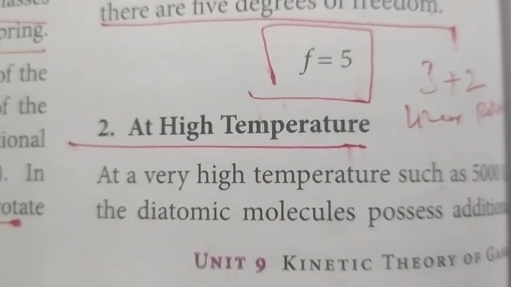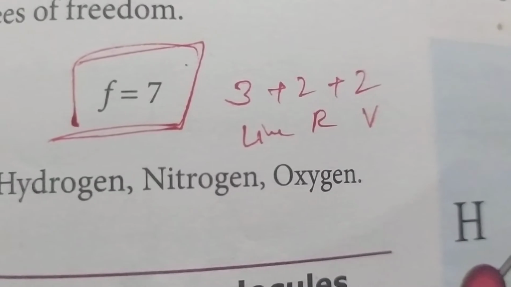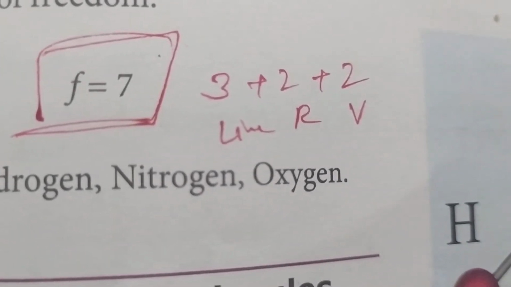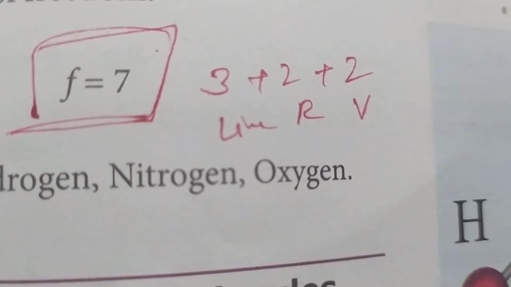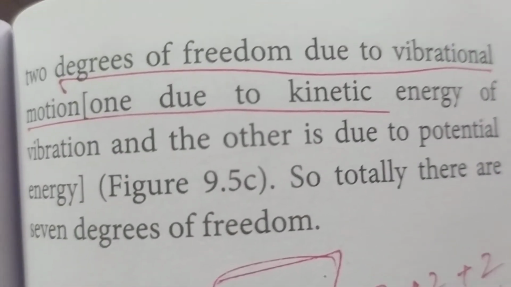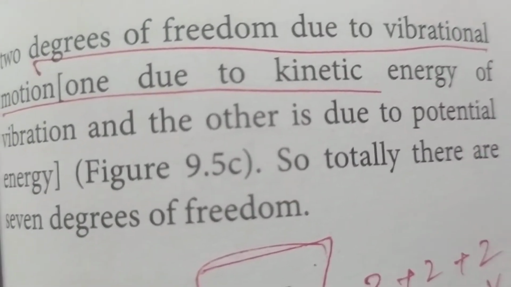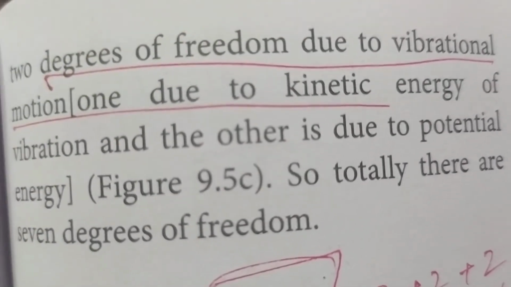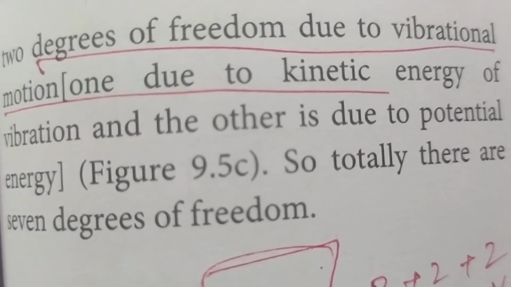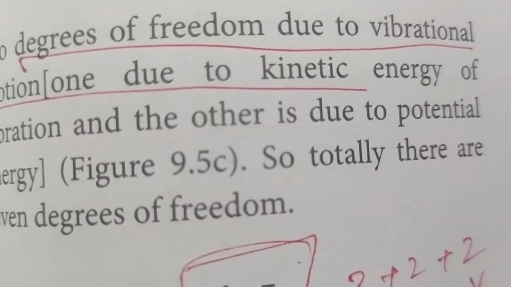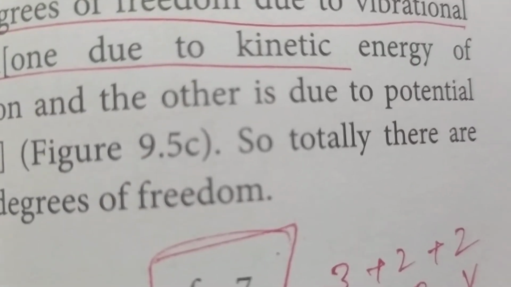Whereas at a high temperature F is equal to 7, that is 3 linear motion, 2 rotational motion and 2 vibrational motion, because the additional 2 degrees of freedom here are due to vibrational motion. Due to heat the molecules will vibrate. One is due to kinetic energy of vibration and the other is due to potential energy. So here there are 7 degrees of freedom.